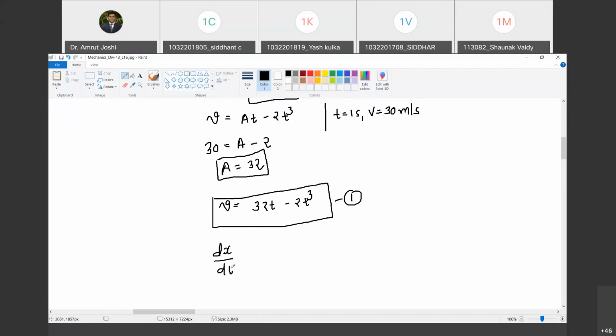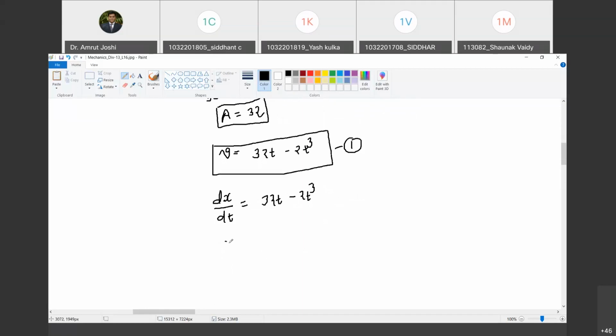Do you agree with me? Yes. It is 32 times t minus 2t cube. So integrate it. After integration, what do I get? X is equal to 32 t square by 2 minus 2 times t raised to 4 by 4.